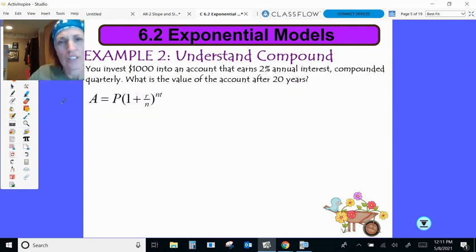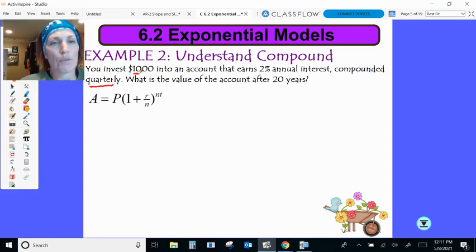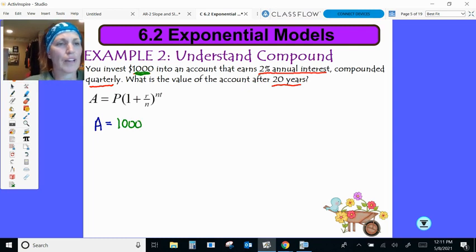Okay, so now let's actually calculate some amounts. So you invest $1,000 into an account that earns 2% annual interest, compounded quarterly. Okay, so here's my quarterly. We have our principal amount. We have 2% annual interest. What is the value after 20 years? So those are all kind of my key values there. Okay, so we have our total amount is going to be my principal. So maybe I'll color code some of these things. So this is my principal. We're investing $1,000. Okay.